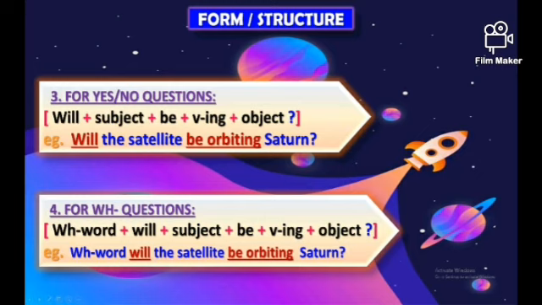For yes/no question, the structure is will plus subject plus be plus ing form of the verb plus object followed by a question mark. Example, will the satellite be orbiting Saturn? Finally, for WH question, the structure is WH word plus will plus subject plus be plus ing form of the verb plus object followed by a question mark. Example, when or how or why, etc. will the satellite be orbiting Saturn?